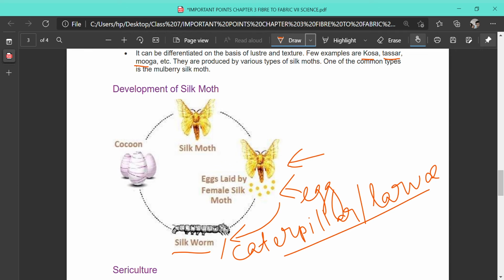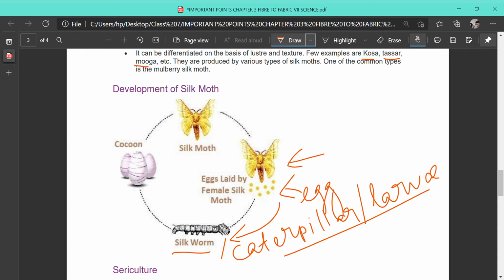This larva is very small when produced, but it starts eating vigorously, at a very fast rate, on the mulberry leaves. On vigorous eating, its body size increases many times, sometimes thousands of times, and it becomes bigger.